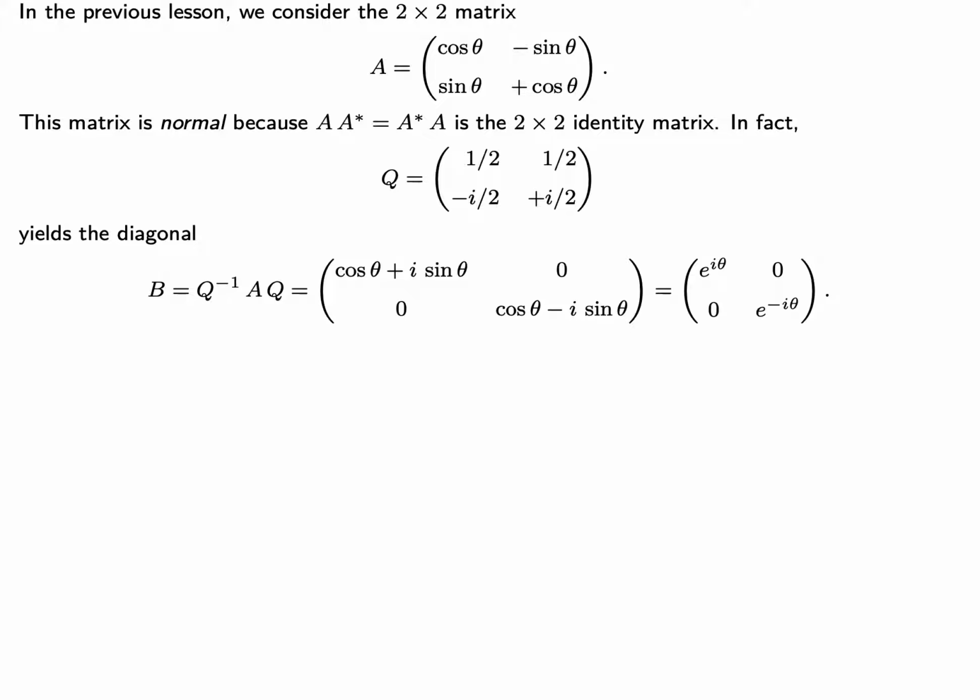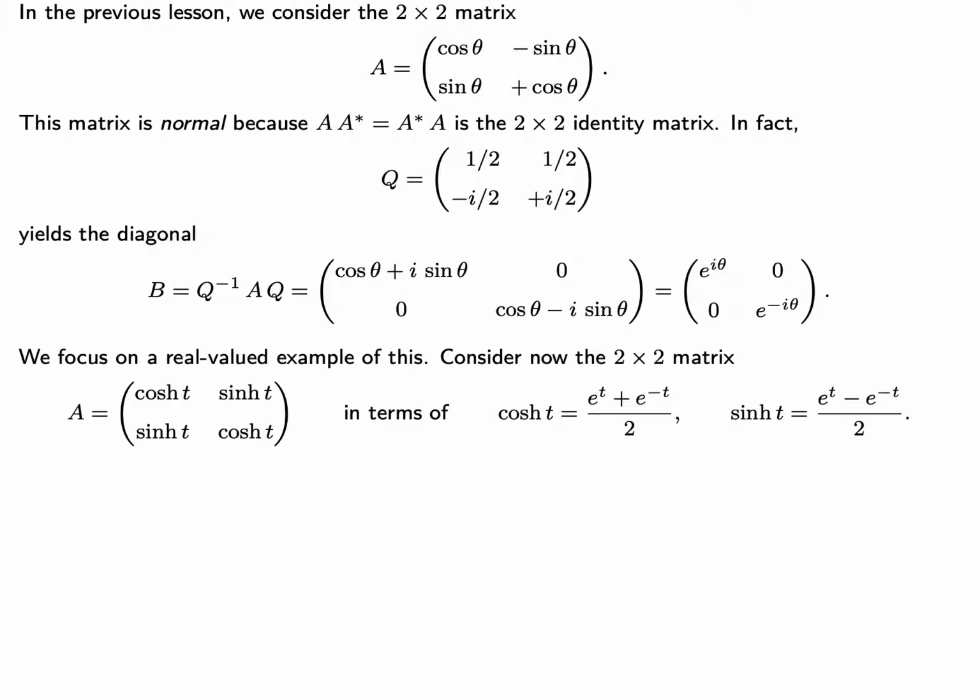In fact, we can do a little bit better. Let's consider this matrix Q that now has complex entries. Then we have the following diagonal matrix, B, which is Q inverse A Q. We can express this so that the diagonal entries are now complex numbers. We can write them in terms of e to the i theta and e to the negative i theta. Here, e to the i theta is equal to cosine theta plus i sine theta by what's called Euler's formula.